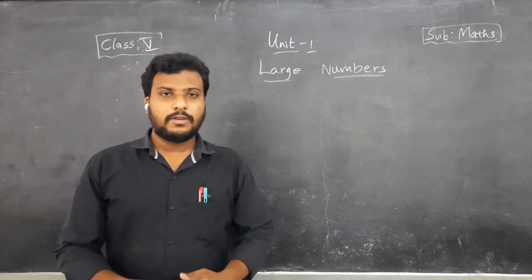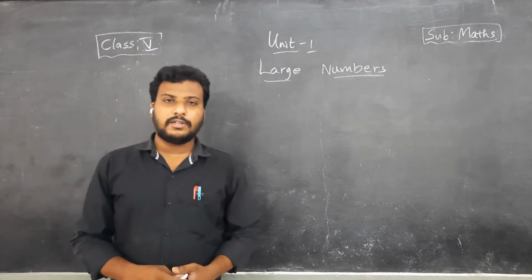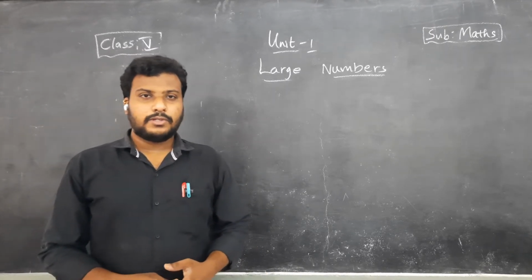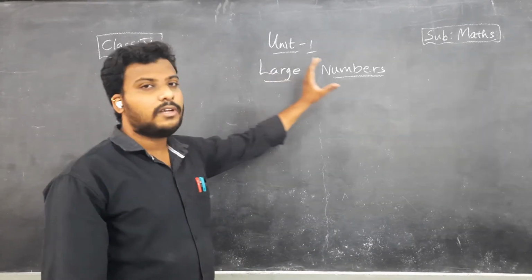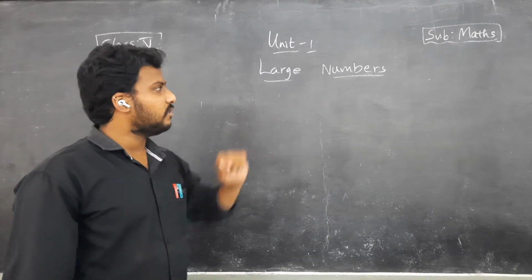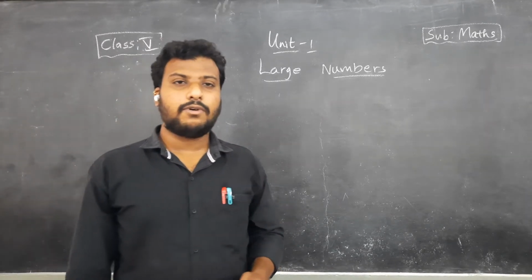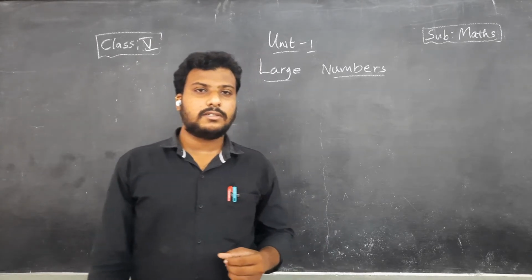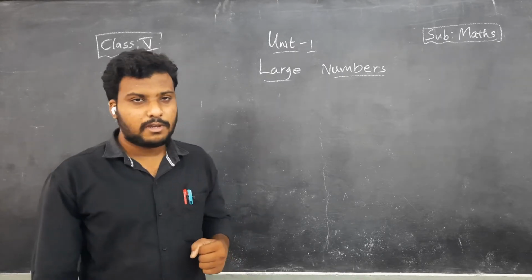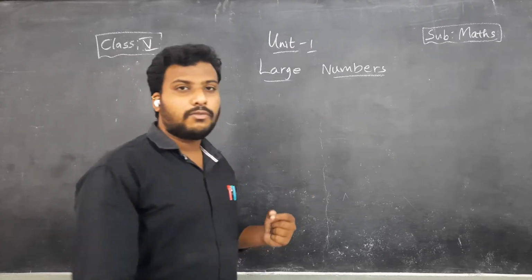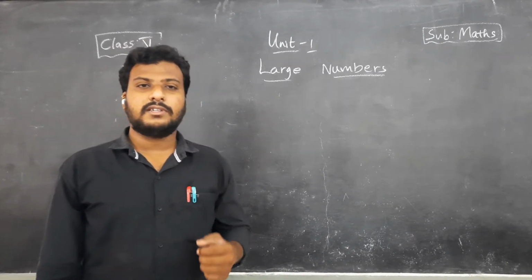So, from today we are going to start online classes for the academic year 2021 to 22, children. In this class, you are going to learn Unit 1, large numbers. In previous classes, like second, third, fourth classes, you have learned 3-digit, 4-digit, 5-digit numbers. Yes or no, children? But here you are going to learn 7-digit numbers, 8-digit numbers, 9-digit numbers.